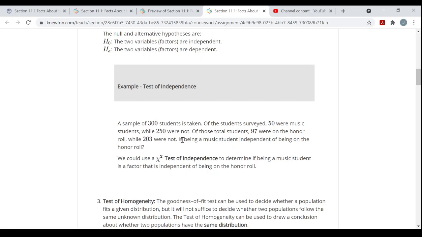The question is: is being a music student independent of being on the honor roll? Do they have a relationship? Are you more likely to be on the honor roll or less likely if you're a music student, or is there just no relationship at all? Are they totally independent? For this kind of question, we'll be running a chi-square test of independence to determine if being a music student is a factor that is independent of being on the honor roll.